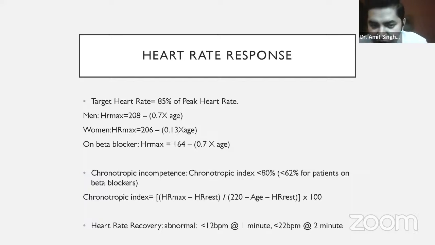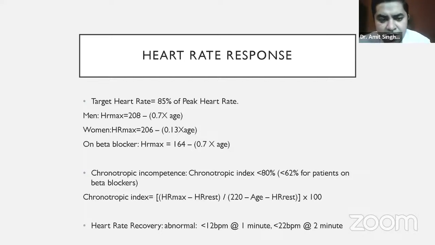So we have to make the patient exercise on the treadmill so that he reaches that heart rate. Because only after he reaches that heart rate, we are sure that we have put the patient on adequate stress, means we have made the patient's heart work to that extent so that we can pick up any abnormal clinical signs or abnormal ECG signs. So that is why it is called target heart rate. We have to achieve that heart rate while the patient is put on the treadmill test.